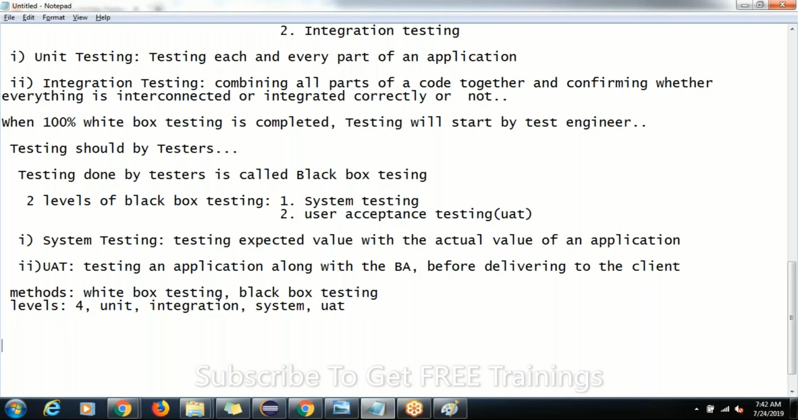And finally, if everything is going smoothly, what is the tenth point here? Finally, all testing is completed, then the application is delivered to the client. Now the support and maintenance team should come in. What is our job? Once we have delivered our application to the client, the client will start using his or her application.